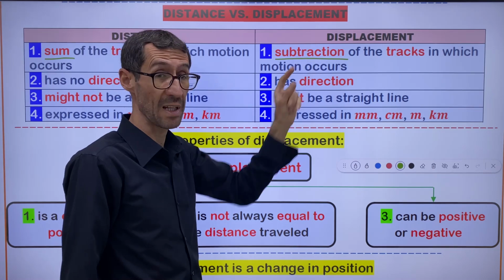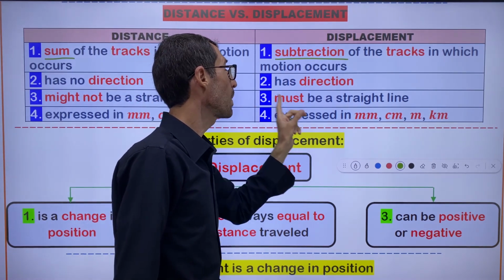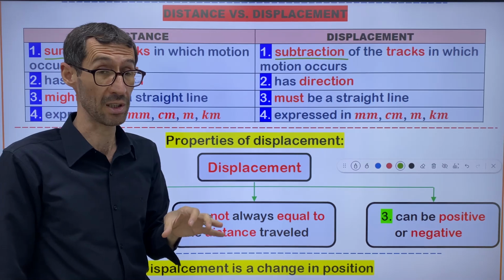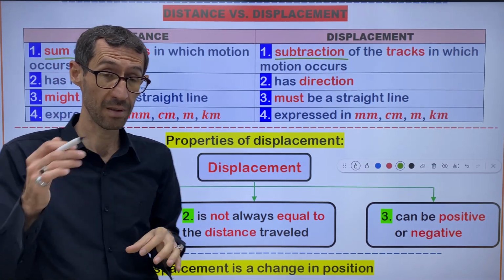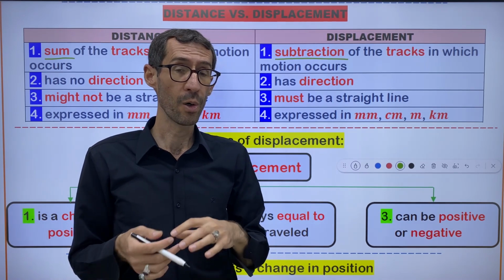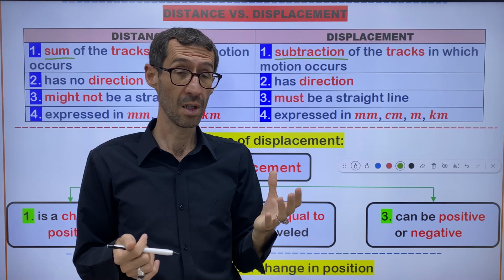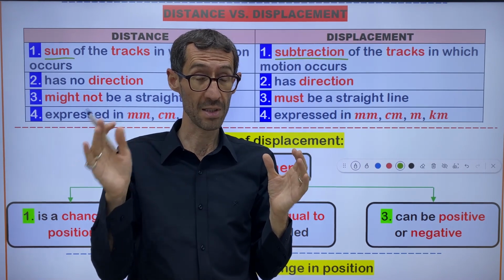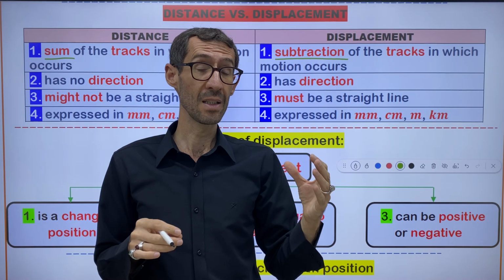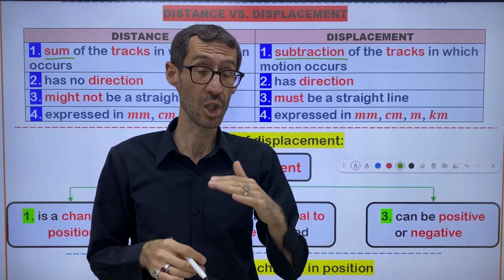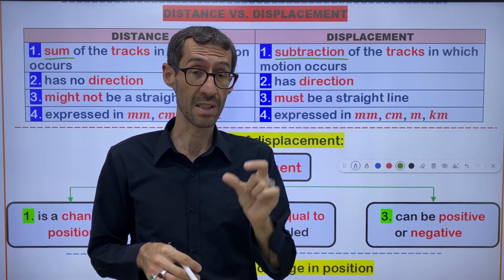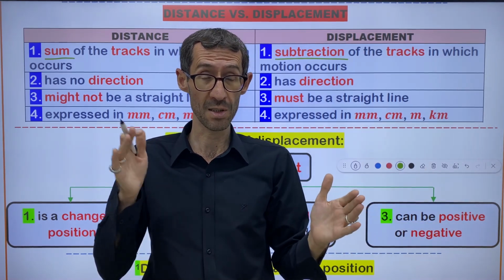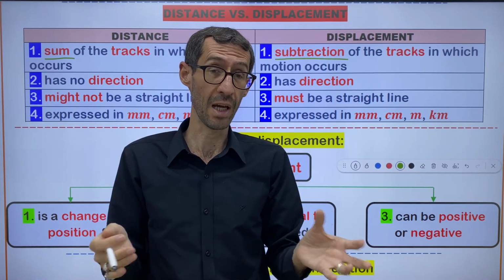But about displacement, number three, displacement must be a straight line. It must be a straight line, right? Even if you have a circular track or a curved path, it doesn't matter. You have to draw a straight line from a starting point to the ending point. That's why we say it's the smallest directional path. That's why I told you it's a shortcut, followed by the object from a starting point to the ending point on a straight line.